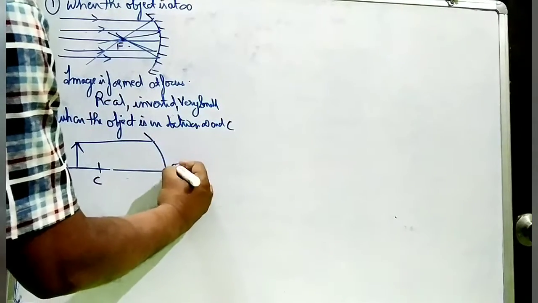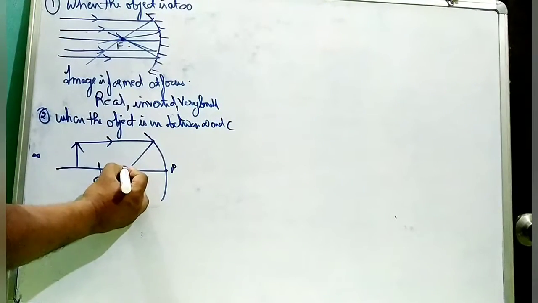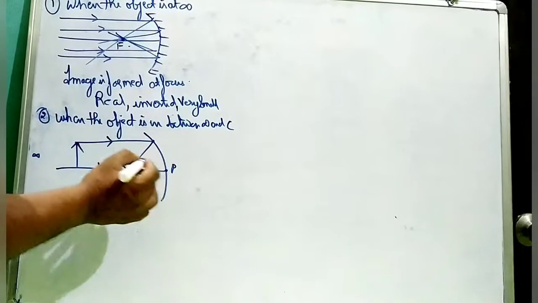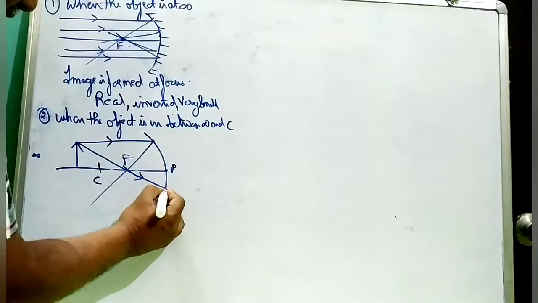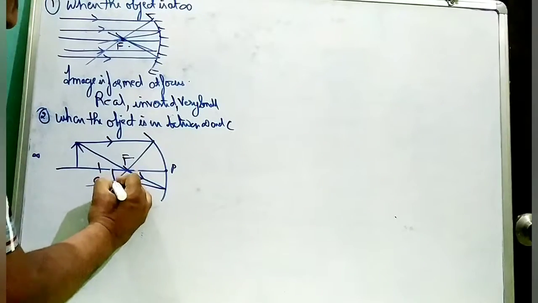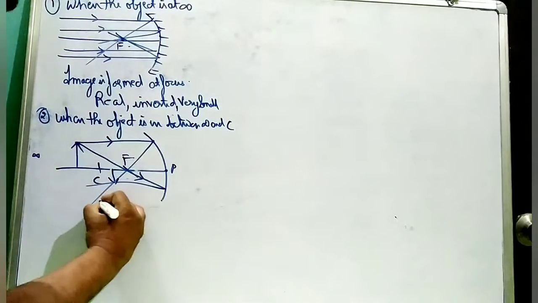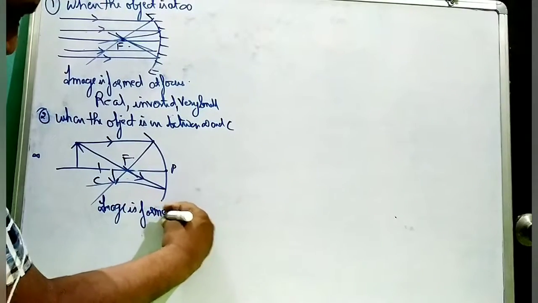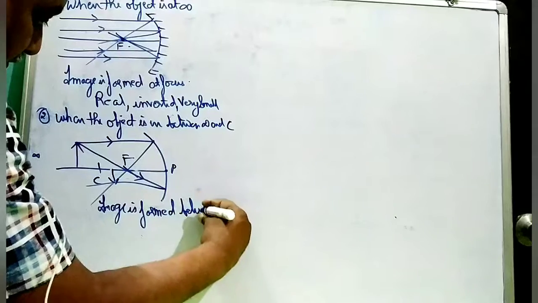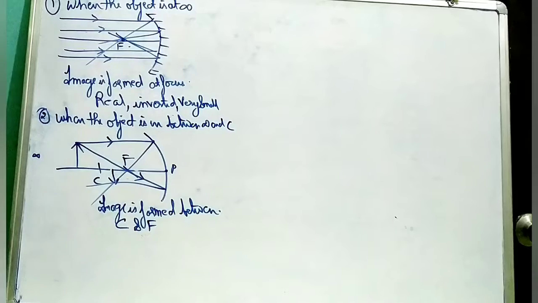This is considered as the pole. So this is an incident ray. After reflection, it will pass through focus, as we have already discussed. When the ray is passing through focus, after reflection, it will become parallel to the principal axis. So the image is formed between center of curvature and focus.